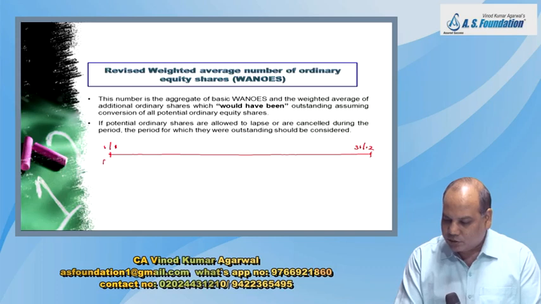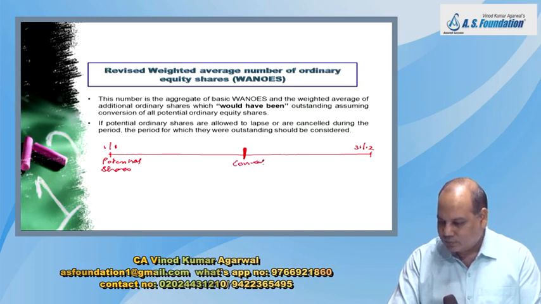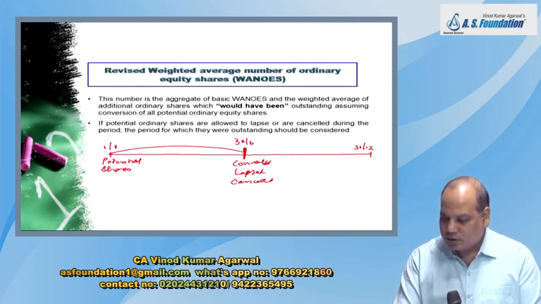Some potential shares were outstanding here. Okay. And either they got converted or they got lapsed, cancelled on 30th June. Then it will be covered in the calculation of diluted EPS from the beginning of the year till 30th June. From beginning till 30th June.